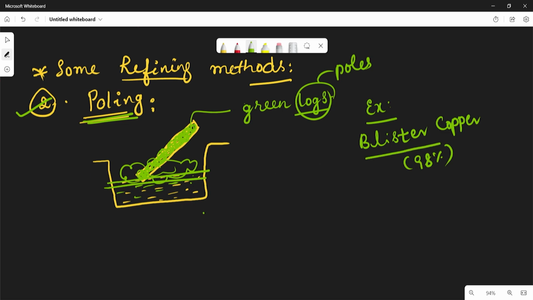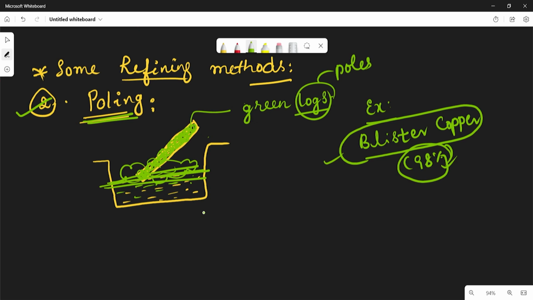An example is blister copper. In this method up to 98% of copper is obtained. Because here the metal is in the molten stage, while we are stirring with this green log or pole, the impurities are removed as gases or they get oxidized and settle at the surface of the molten metal.